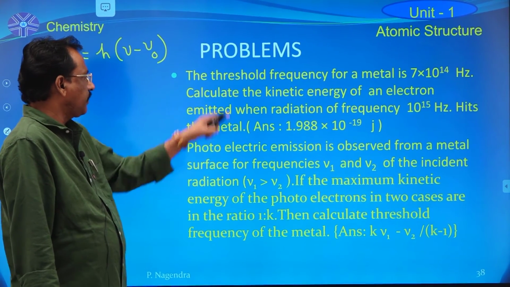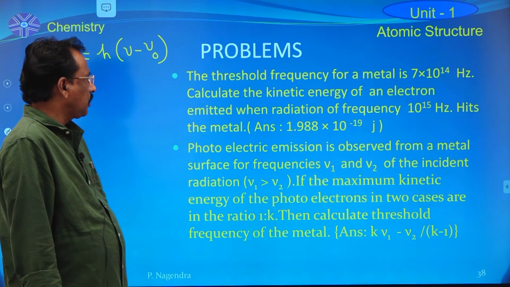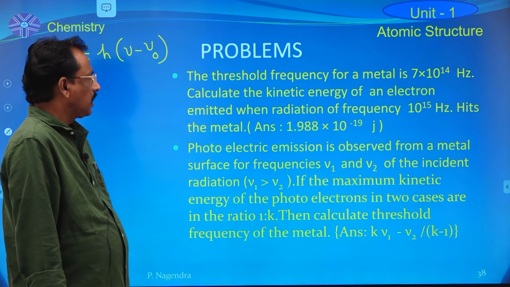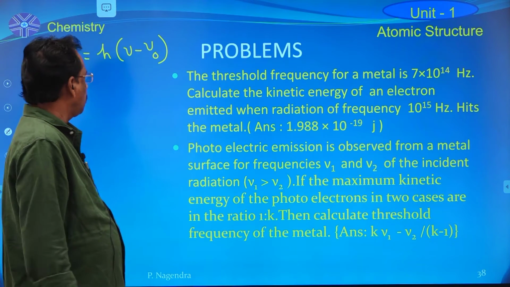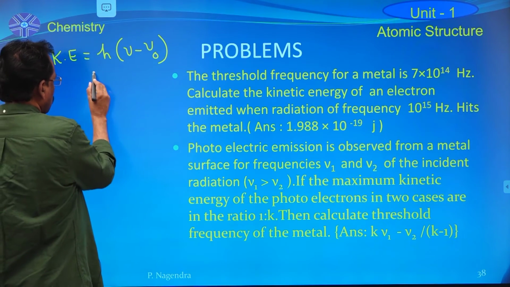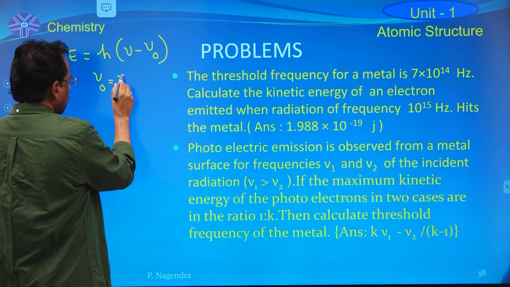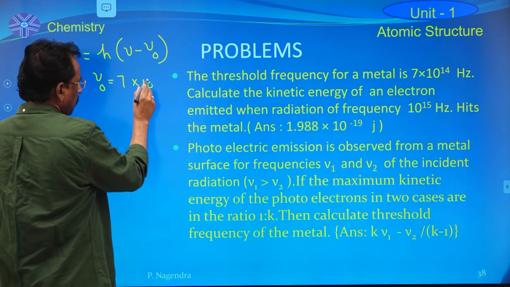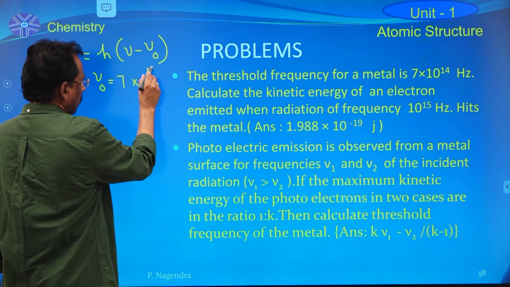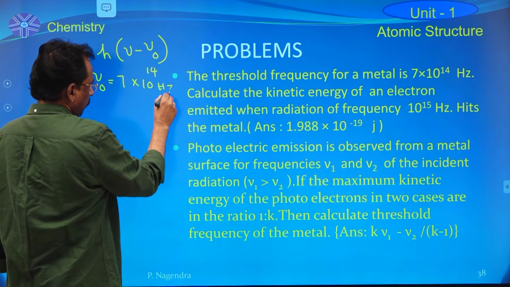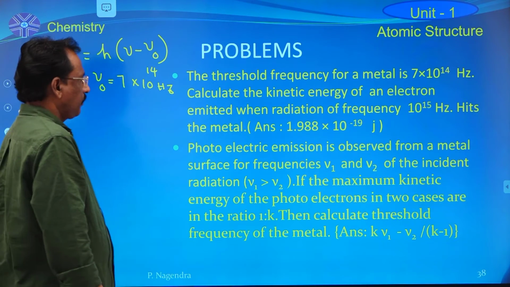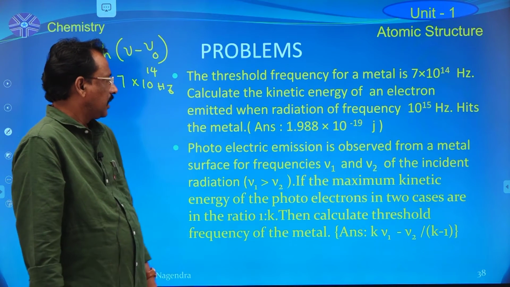In this problem, the minimum frequency, that means the threshold frequency for a metal, is given, that means nu 0 is given, which is equal to 7 into 10 power 14 Hz. This is the minimum frequency of a particular metal.